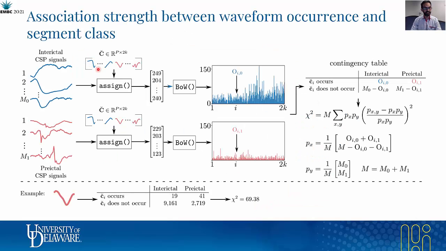To do that, we concatenated the interictal and preictal codebooks into a single master codebook, and then assigned the signals in the interictal and preictal class to the centroids in that master codebook. We then count the number of times each individual centroid in this concatenated codebook occurs in the preictal and interictal class. With those counts, we build a contingency table for each individual centroid in the master codebook. And from this table, we compute the chi-square test statistic for each individual centroid in the master codebook. Here we see an example of this.